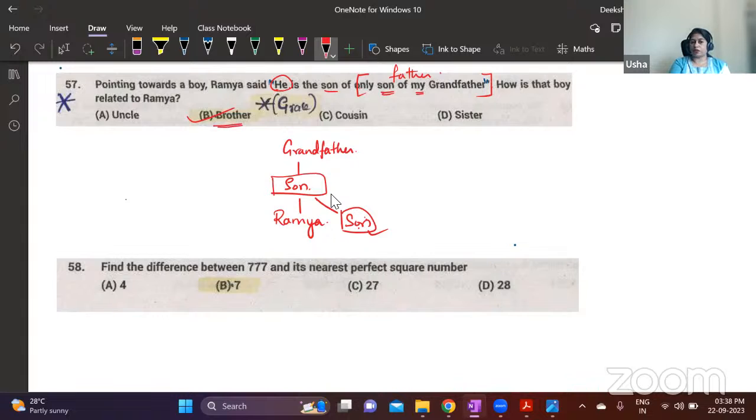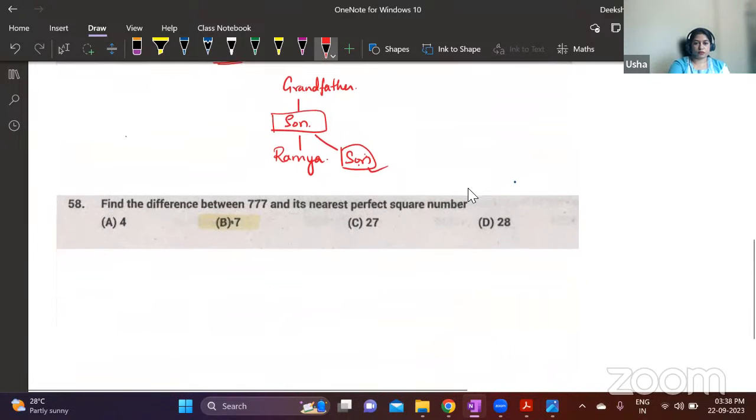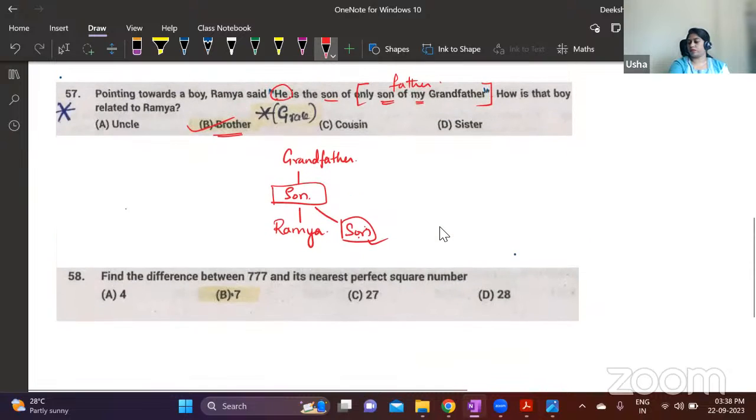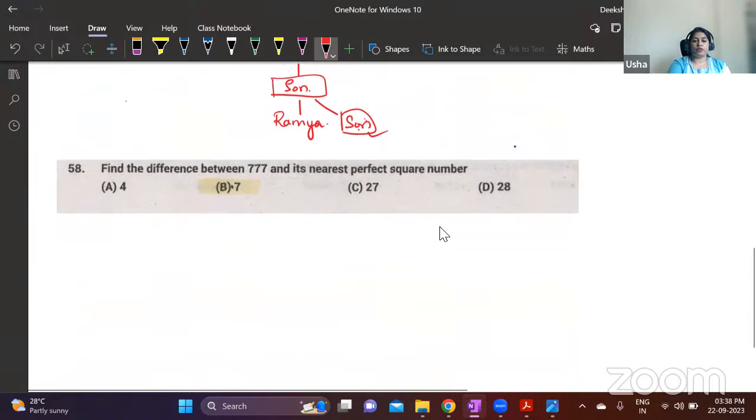So the answer is brother. I think in the answer key they would have given some other option. So there is a grace mark, I don't know. But here the answer is brother. All of you understood this? Yes. Okay. The next question.